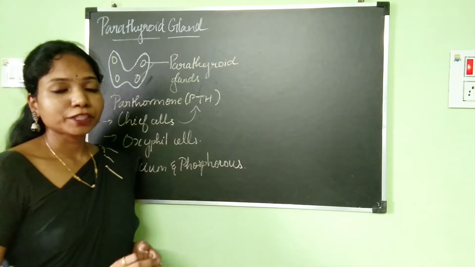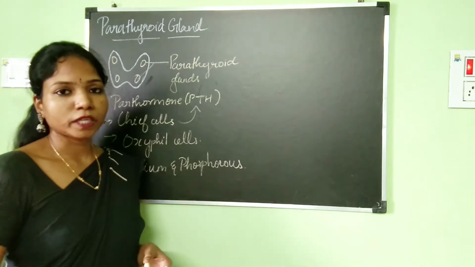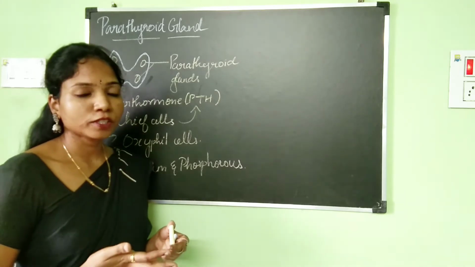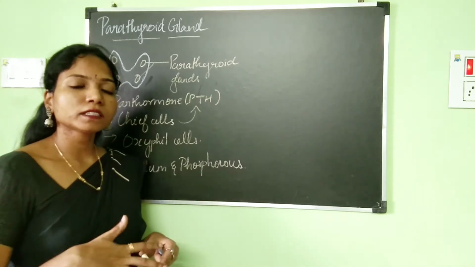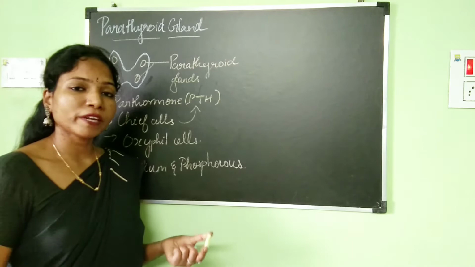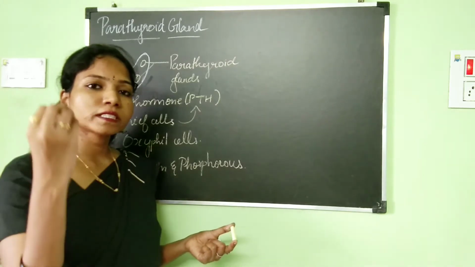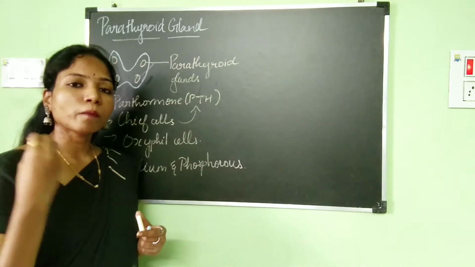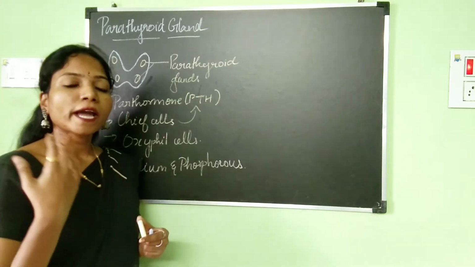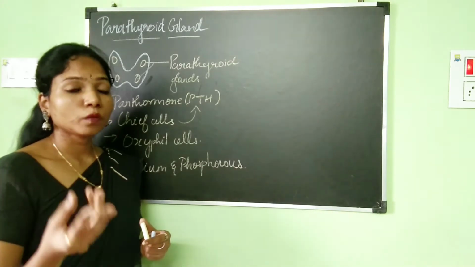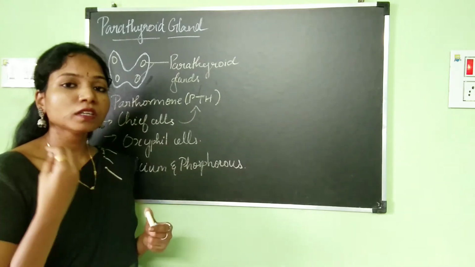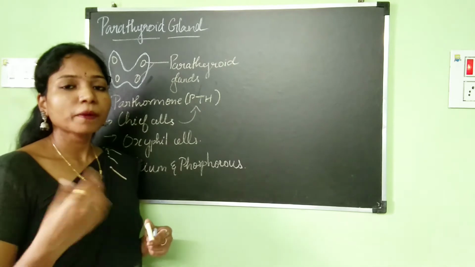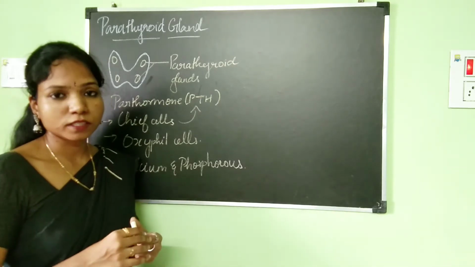And lack of calcium will lead to a lot of complications. If there is too much calcium in the blood, that is also dangerous. If there is very little calcium, that is also very dangerous, because when there is less calcium in the blood, there could be a lot of possibilities for bone deformities to take place and the teeth becoming weak. All these will happen if the calcium level is low in the blood. Apart from that, if it is high also, it is dangerous.